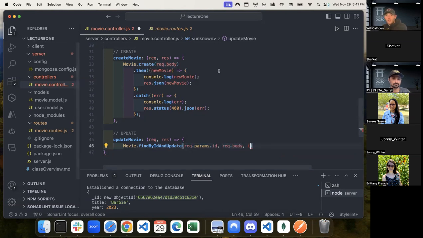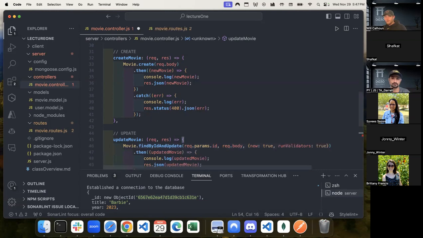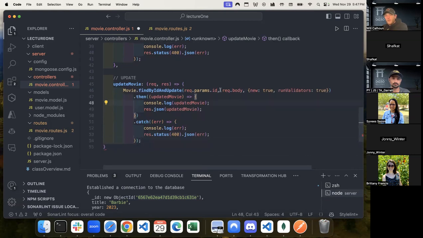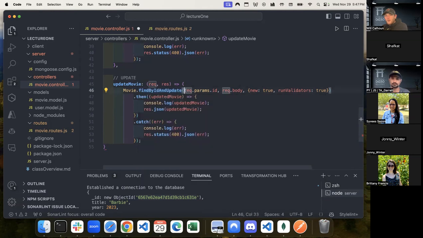And there's some optional things, but you'll see this on the platform as well, where I can say new is true. And then I can say run validators true. We don't have any validations yet, but here we go. Oh, that just automatically fixed. So what find by ID and update is going to do is it takes in the ID that we want. It takes in the req.body, so the new information that I want to update this with. What this new: true means is I want to return the new value, not the old one, but the new value I've changed it to.